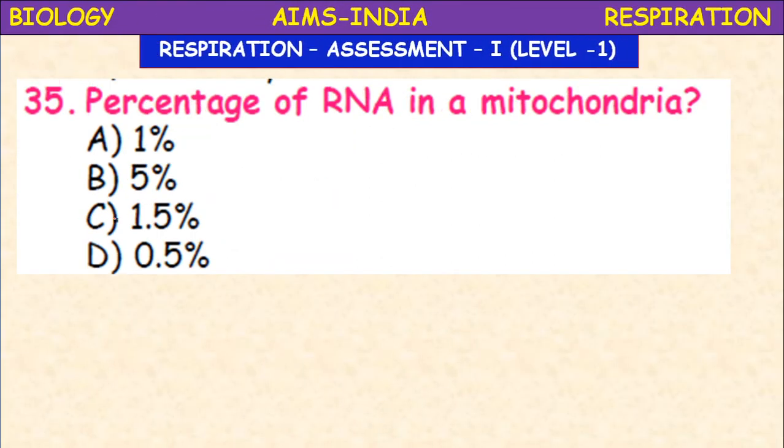Next, the percentage of RNA in the mitochondria. As we know, there are two important semi-autonomous cell organelles. The nucleus contains the DNA, genetic material. Along with that, mitochondria and the chloroplast contain their own RNA, DNA and ribosomes. So how much percentage of RNA is present in the mitochondria? Mitochondrial RNA is around 0.5%.